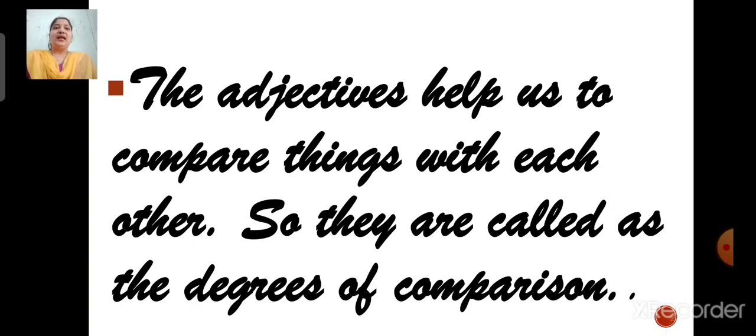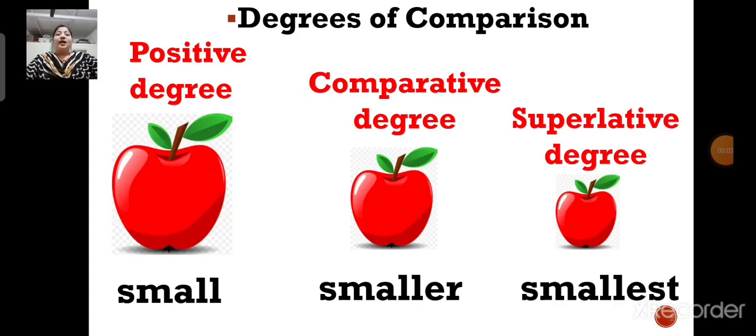The adjectives help us to compare things with each other. So, they are called the degrees of comparison. Now, there are three degrees of comparison. They are positive degree, comparative degree and superlative degree.